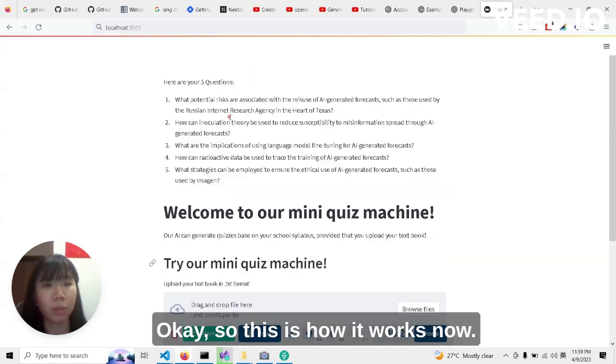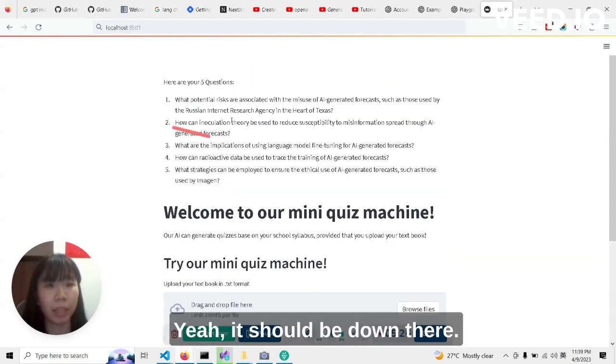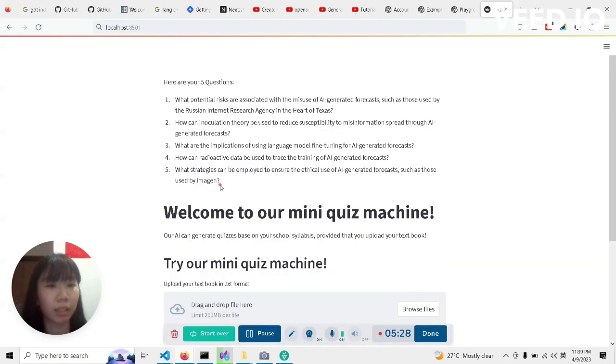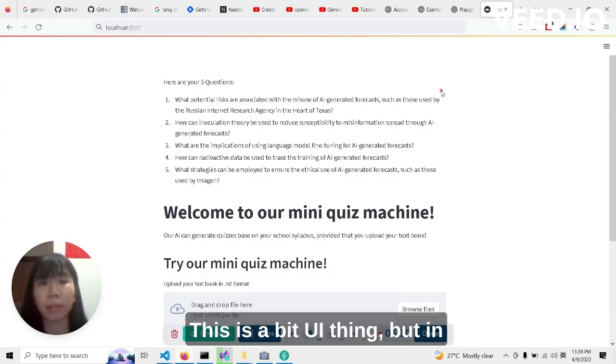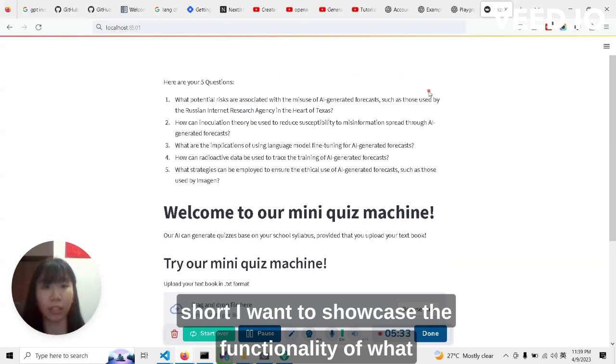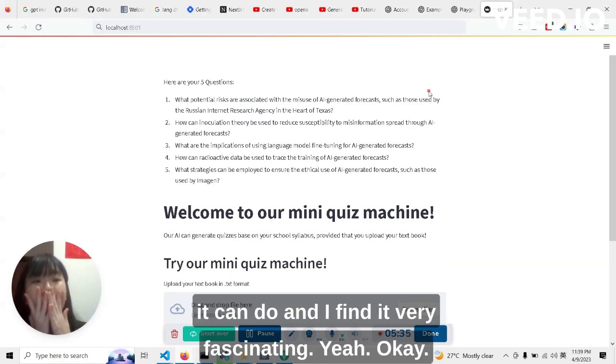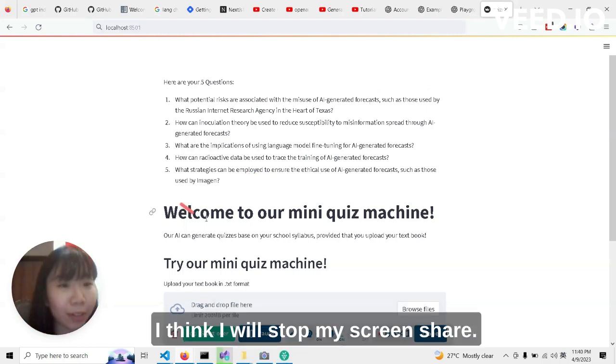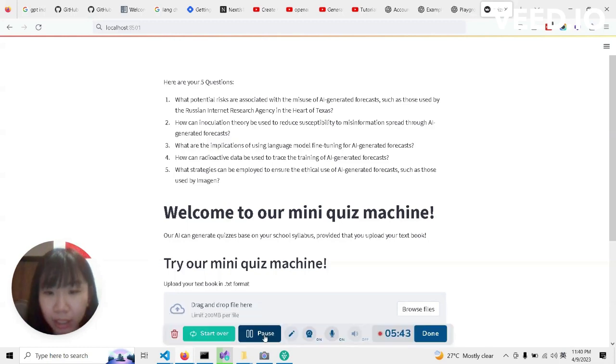Okay, so this is how it works now. It should be down there. This is a bit of a UI thing, but in short, I want to showcase the functionality of what it can do, and I find it very fascinating. Okay, I think I will stop my screen share.